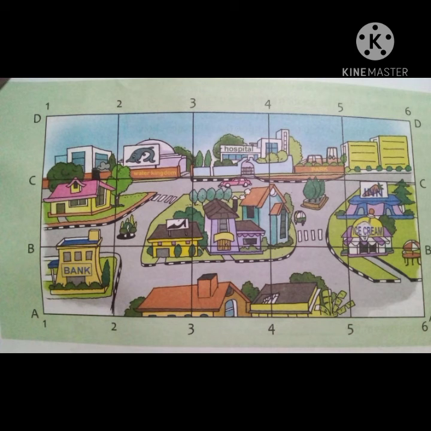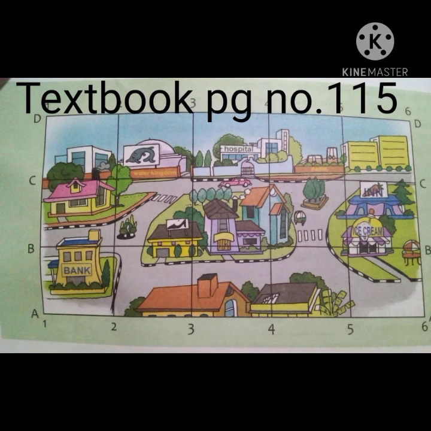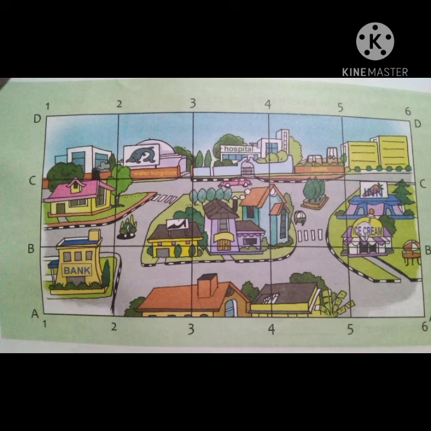On pages 114 and 115 of your textbook, there is an activity given. A map is given. Let us try and locate places on that map. A grid has been drawn on the map to help us find the places.